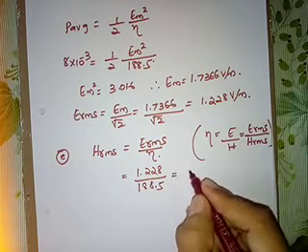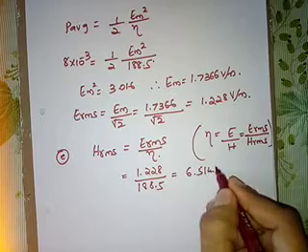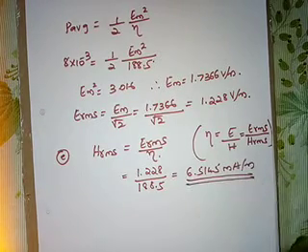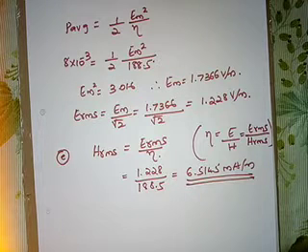This comes out to 6.5145 milliampere per meter, the RMS value of the magnetic field H RMS. Fine. So this is how we have to go about solving this problem.